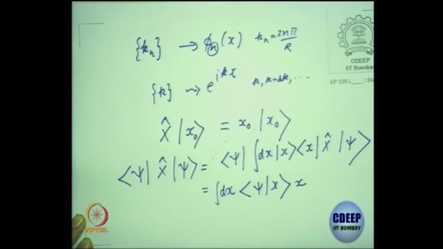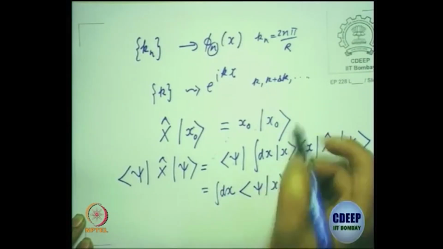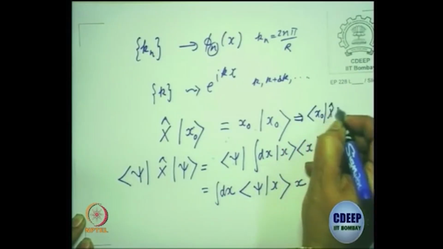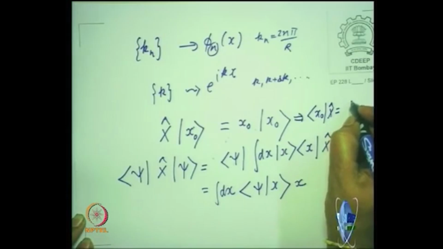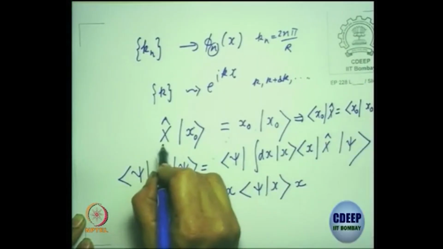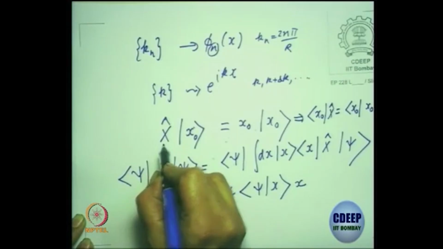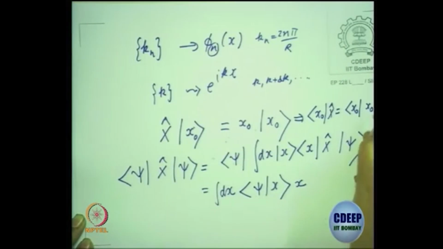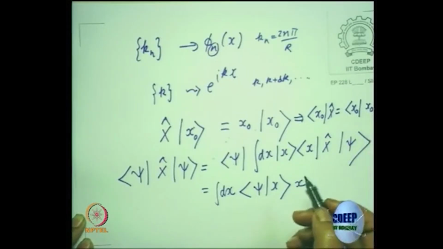Otherwise I don't need. Agreed? So here I am trying to say that in x naught with x operator, formally you would have written the x naught eigenvalue as a star, but since this is an observable, lambda equals lambda star, so the eigenvalue will be real. So we don't need to put a star.